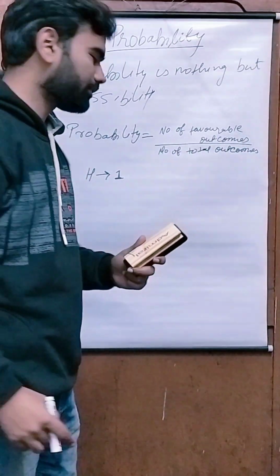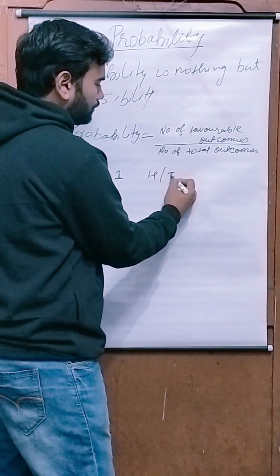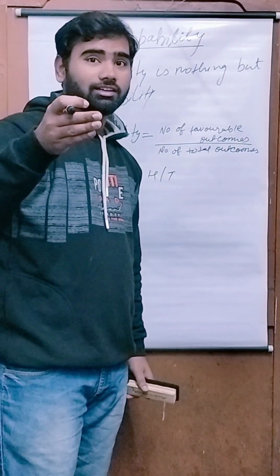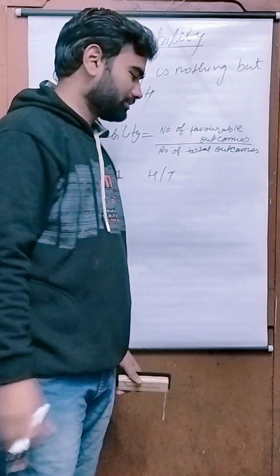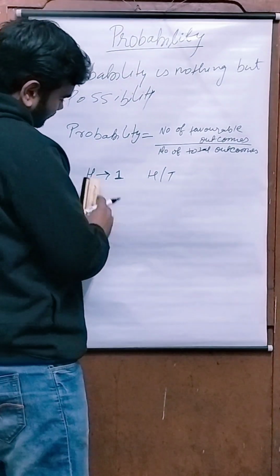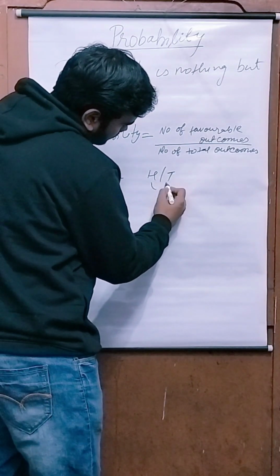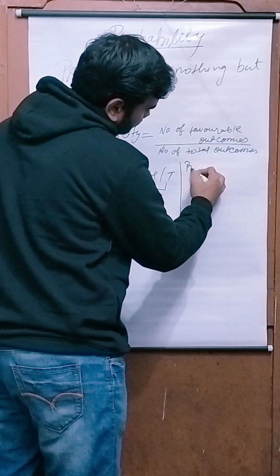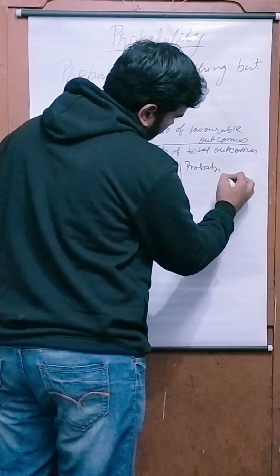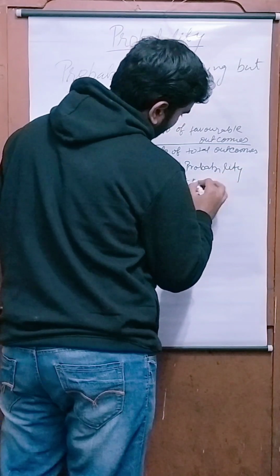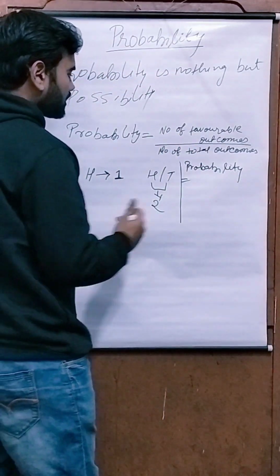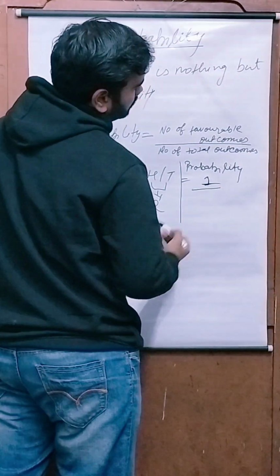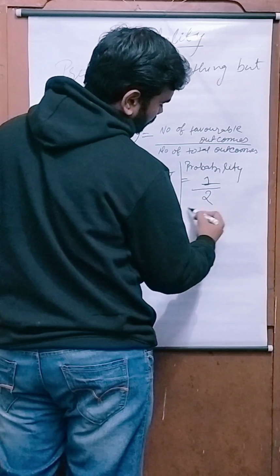Then we will get the total outcomes. What are the possible total outcomes? Either head or tail will appear. We will not consider that silly trick that the coin might get lost or something else. You can assume whatever. Then there are two possibilities. Let's find out the probability. Favorable outcomes are one. We've called for head. Total outcomes are two.